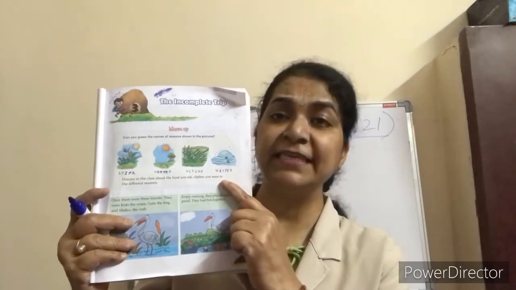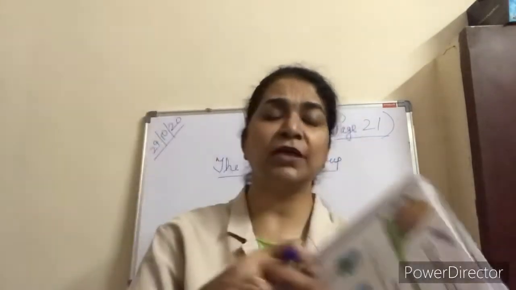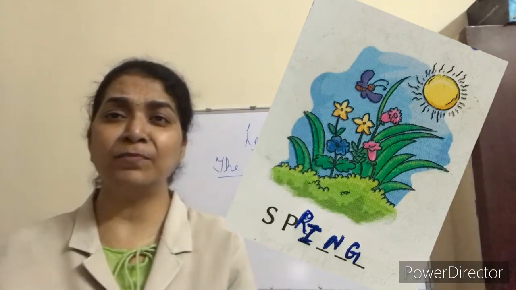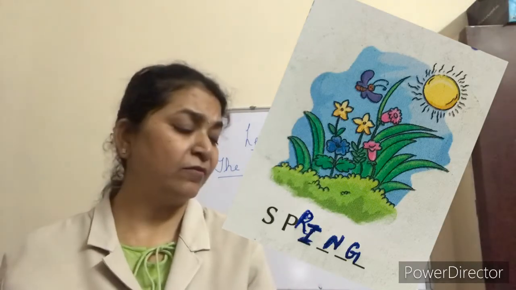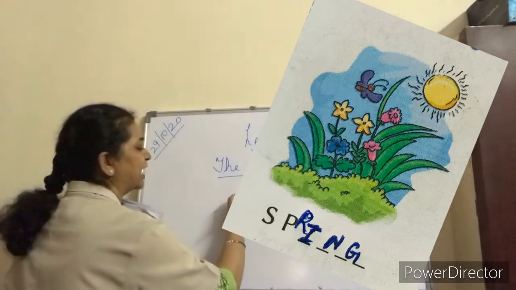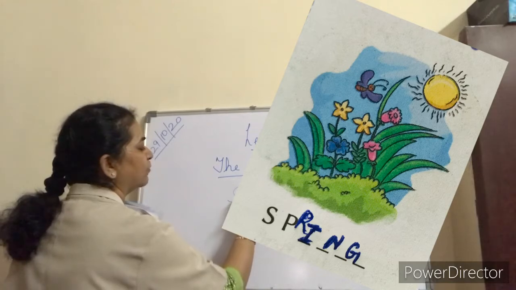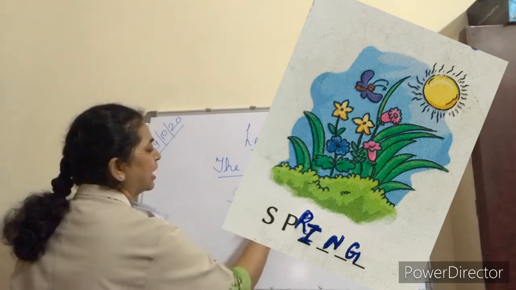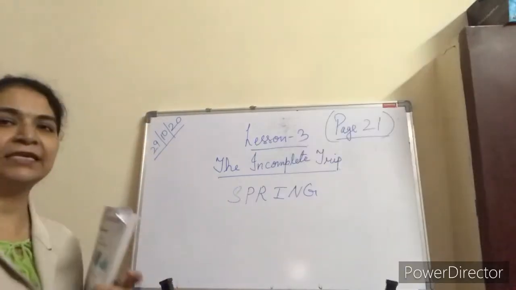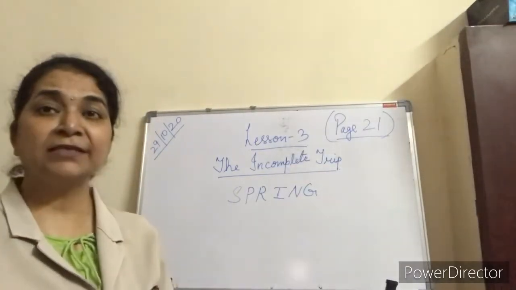What season is it? Look at the first one, where flowers are blooming. What season is it? It is spring. You have to write it in the blank. What is the spelling of spring? S-P-R-I-N-G. Spring. The first season is spring.